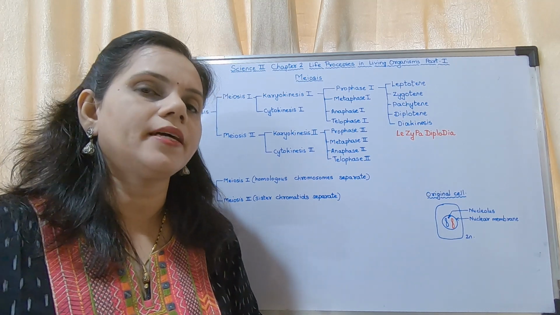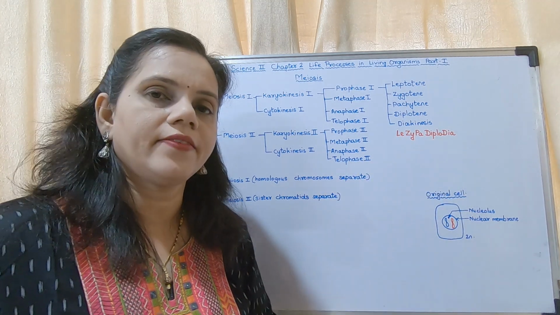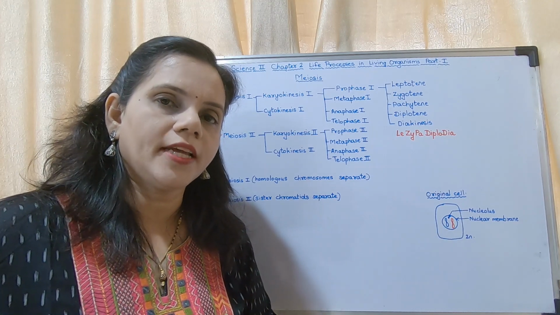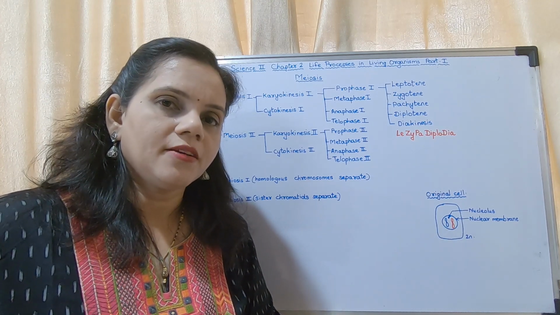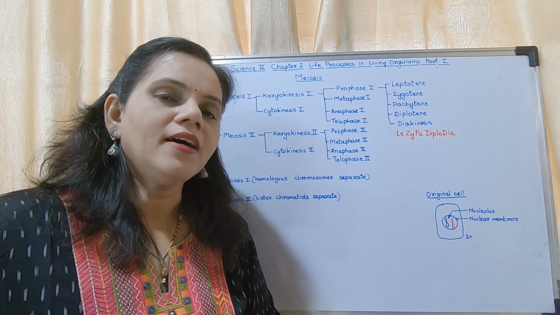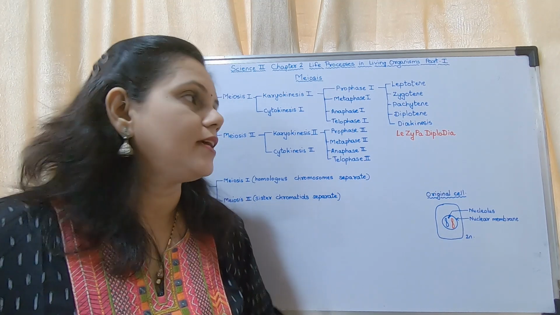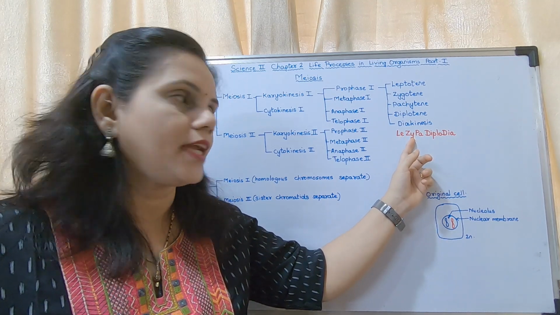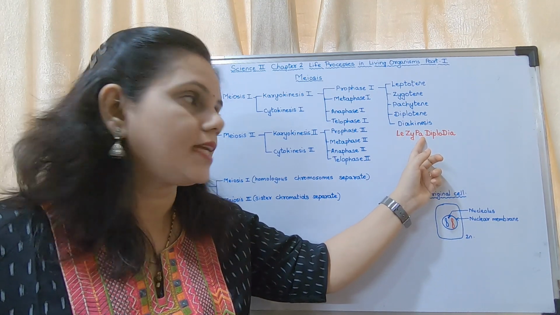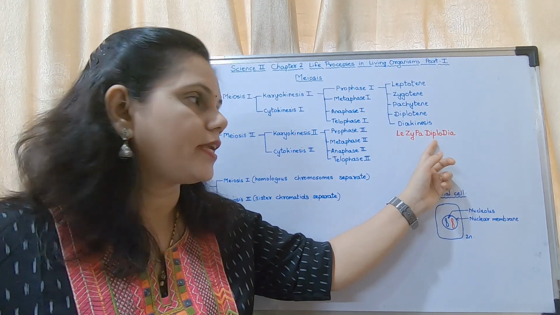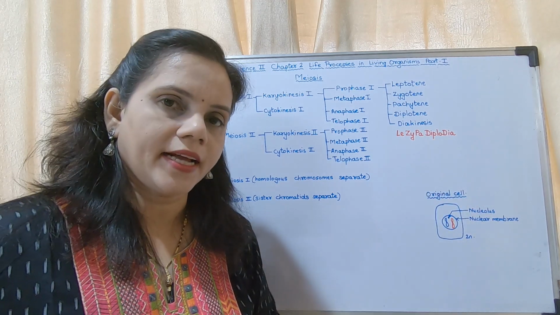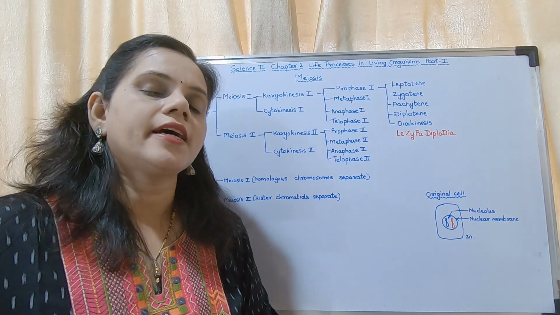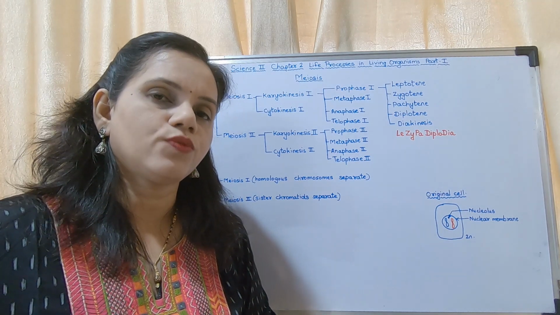Now how to remember this? Just a phrase I have given, lazy pa diplodia. Lazy pa diplodia. Pa is not lazy, but still lazy pa diplodia. Lazy. Le, leptotene, zygotene, pa, pachytene, diplotene and diakinesis. Okay, so lazy pa diplodia. These are the 5 stages of prophase 1.